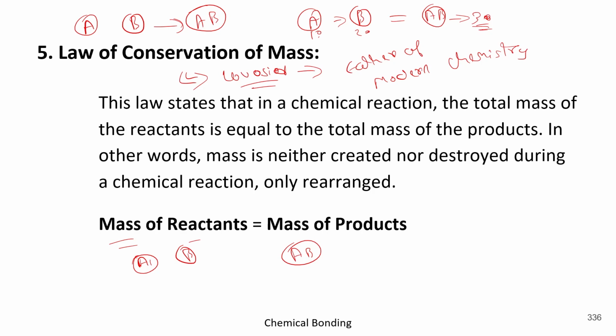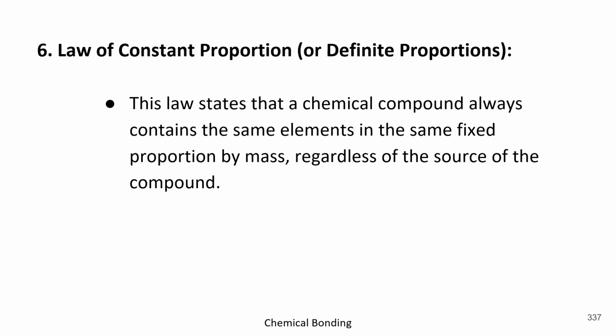In accordance with this law, there is also one law which we call the law of constant proportion. This law was given by Joseph Proust. Basically, as we know, before and after the reaction, the mass of the reactants is equal to the mass of the products. We know this by the law of conservation of mass. But the question is, what is the force and what is the theory behind it? That was explained by the law of constant proportion.